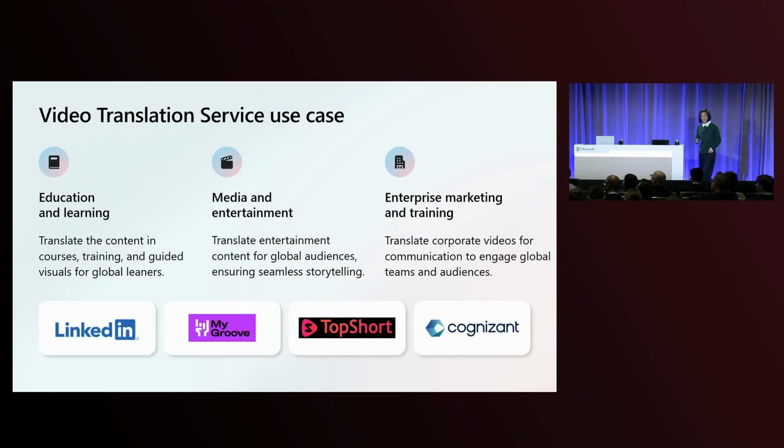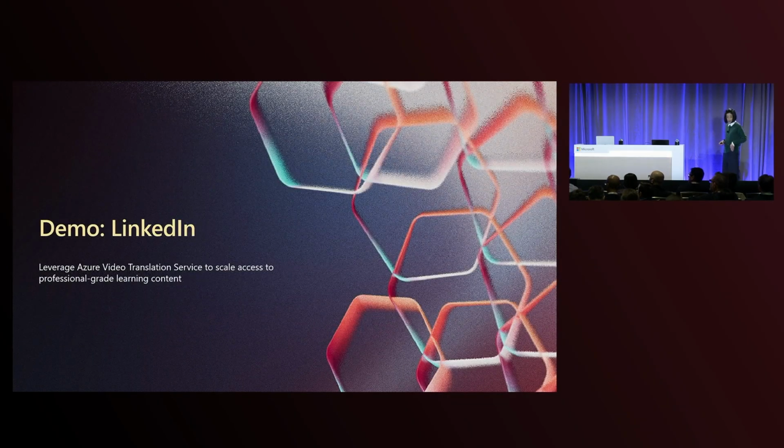Since its public preview at Ignite last November, over 700 customers have adopted the video translation service across industries from education, media, and enterprise, marketing, and training. Now, let's see how LinkedIn uses technology to translate more than 23,000 learning courses to accelerate the access of the content to worldwide.